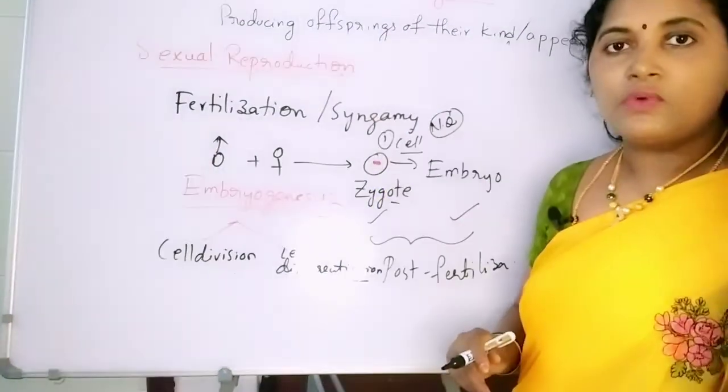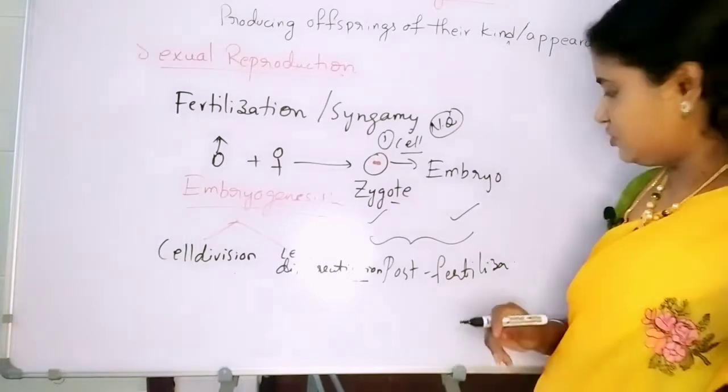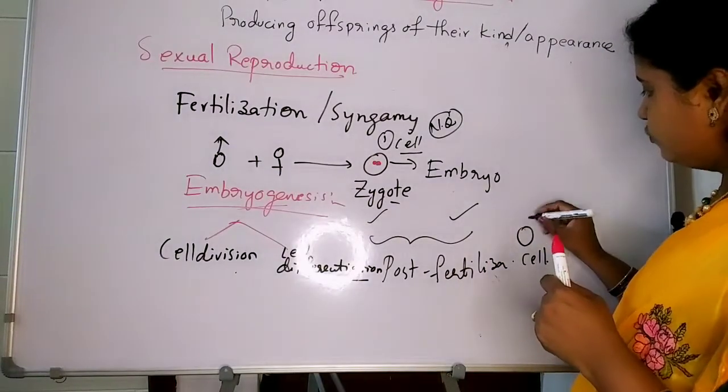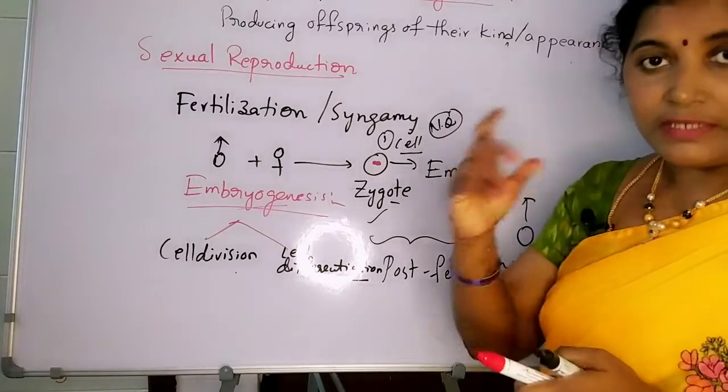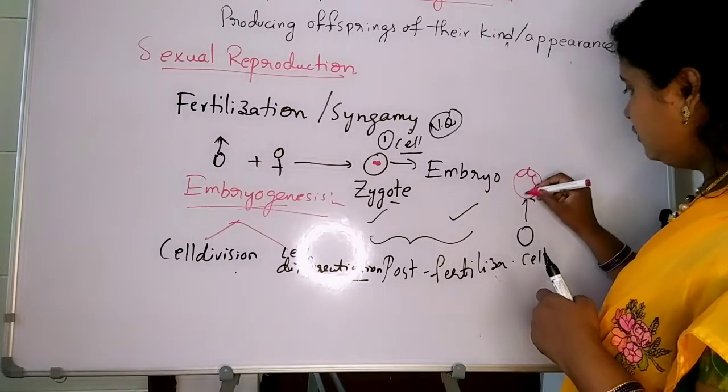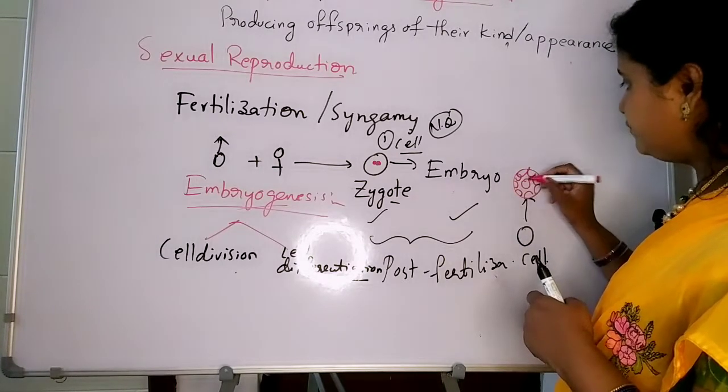Now I am drawing one simple diagram of structural organization. See all of you. First, a single cell is grouped together to perform particular functions. It forms a tissue, with a number of cells.